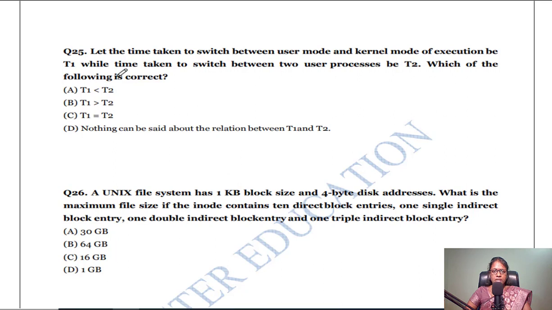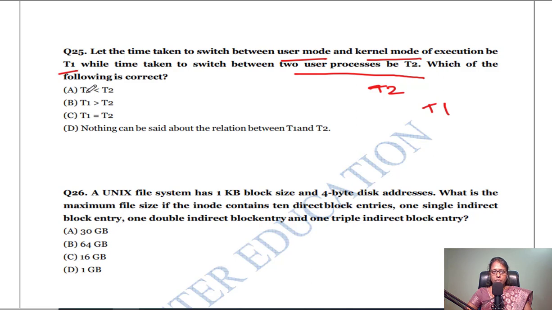The next one, let the time taken to switch between user mode and kernel mode of execution be T1, while the time taken to switch between two user processes be T2. So if I want to switch from one process to another process, it will take T2. And if I want to change from user mode to kernel mode, it will take T1. Which of the following is correct? They are asking.